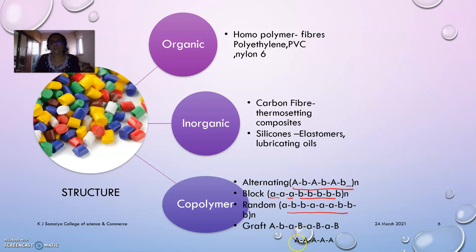On that we can graft another polymeric unit which is made up of, say, monomer A, A, A. So this gives rise to a cross-linked network-like structure which has very high hardness and hence more durability and hence different properties. So these are the ways, on the basis of structure, you can classify the polymers.